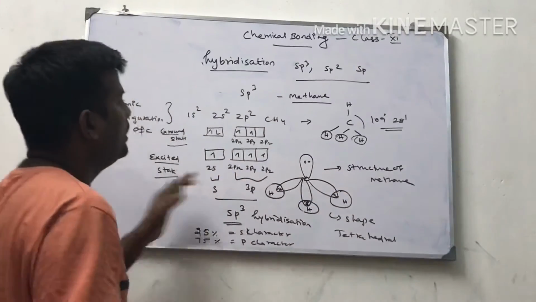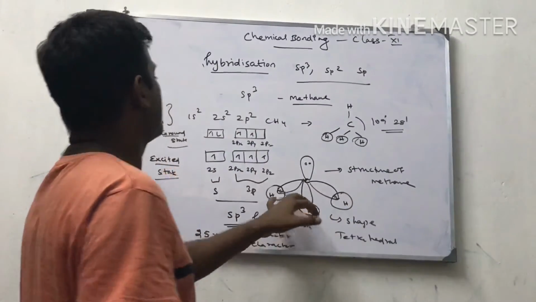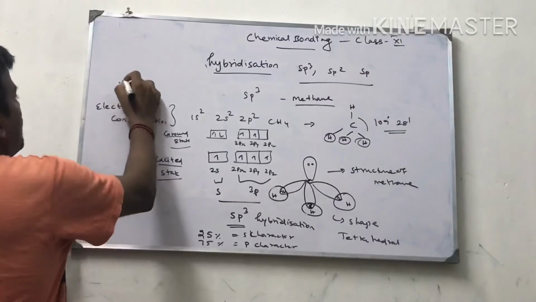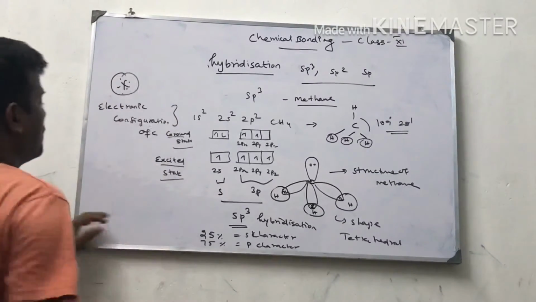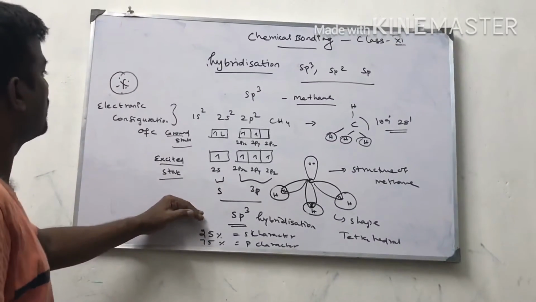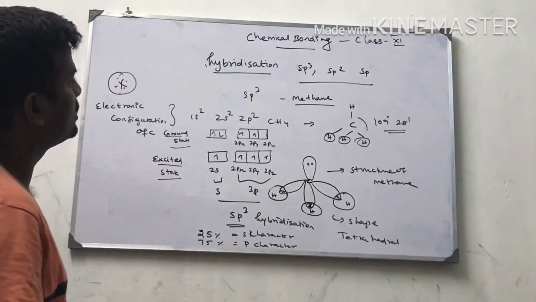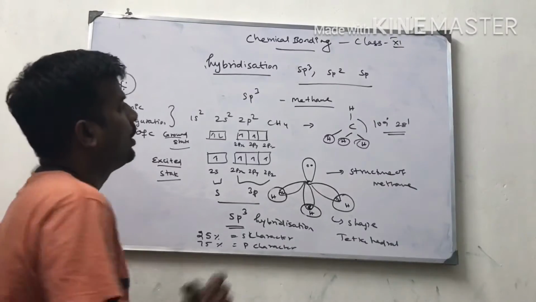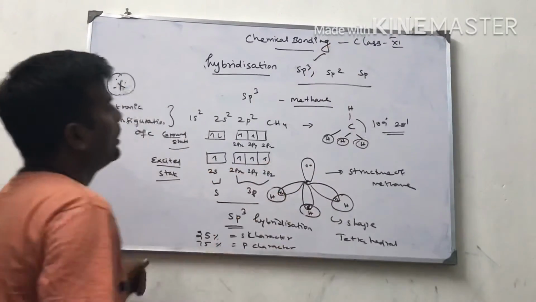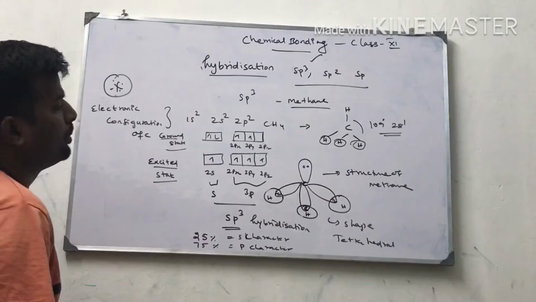So bond angle, diagram, structure, and how to get the hybridization of this compound are all important. You have to follow all these things. It's a 2-mark question. Now I have explained the sp3 hybridization of methane.